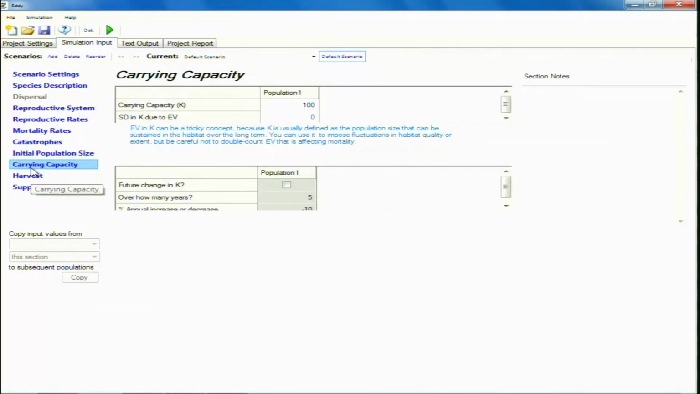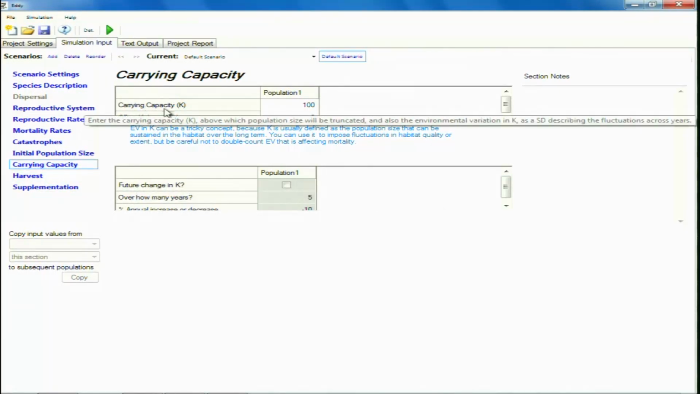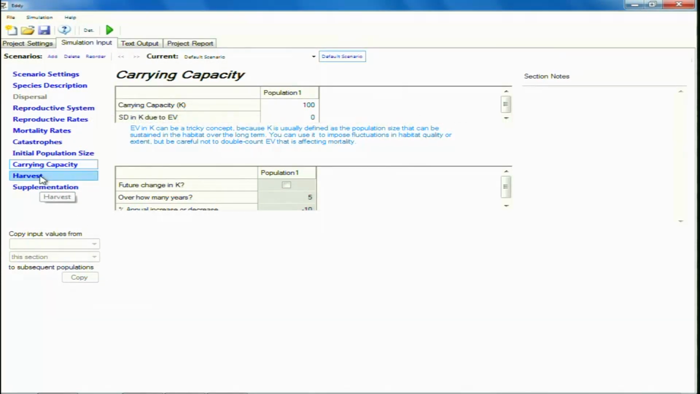Next we have the carrying capacity. So this has more to deal with our age, our density dependent mortality. So let us say that the carrying capacity of the environment is 100 individuals. So it can support 100 tigers.